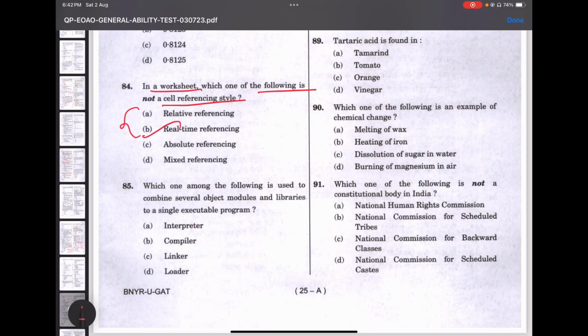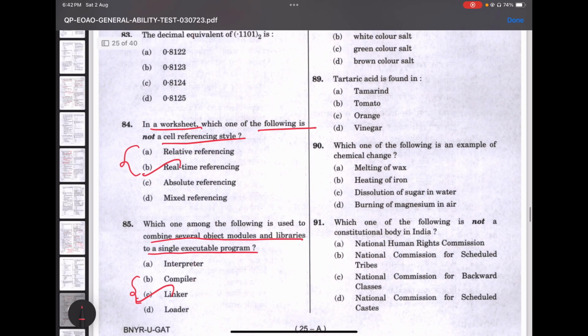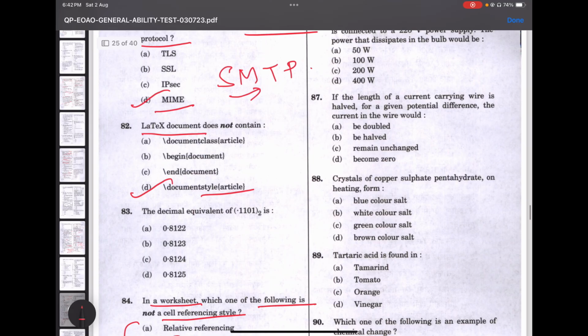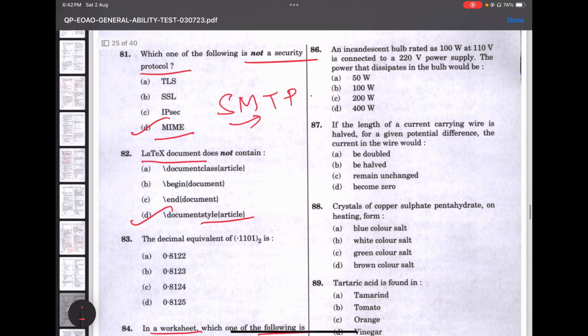So 85. Which one among the following is used to combine several object modules and libraries to a single executable program? They're trying to combine, apply a little bit of your common sense. It would be either compiler or linker. So to a single executable program, it is linker. If you could have followed the news regularly, it would be helpful. Linker, and also read a little bit on computer applications. For this, I believe SSC based computer questions are more than enough. Yeah. So I will move on to 86.